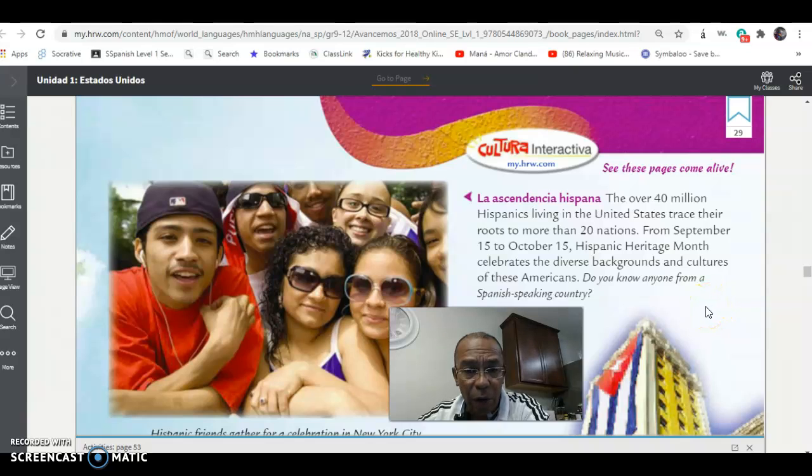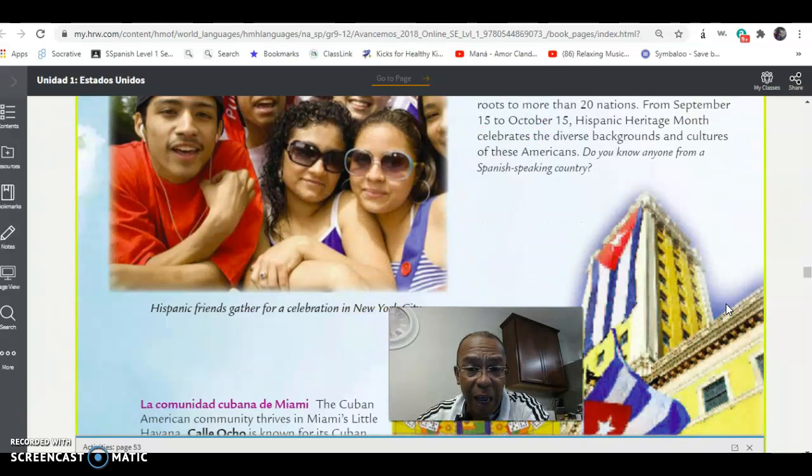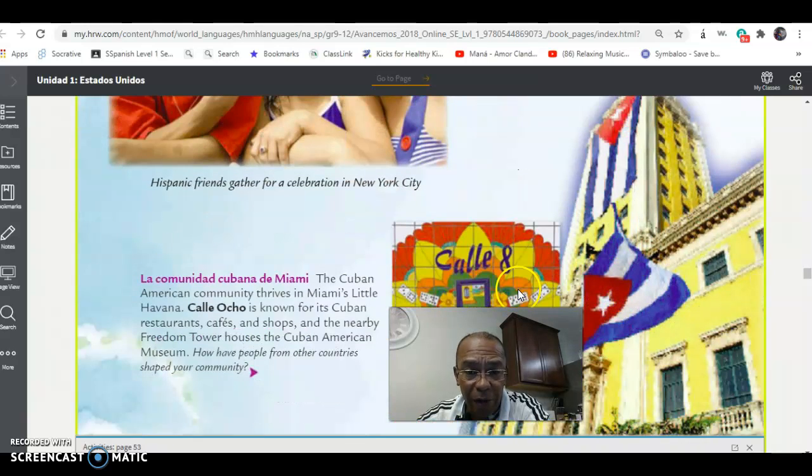Do you know anyone from a Spanish-speaking country? Do you? Well, me. Yo soy de Guatemala. I am from Guatemala. And when you go to Miami, you can see a large community of Cubans, Cuban Americans.